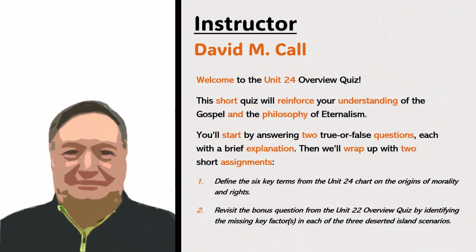Welcome to the Unit 24 Overview Quiz. This short quiz will reinforce your understanding of the Gospel and the philosophy of eternalism. You'll start by answering 2 true or false questions, each with a brief explanation. Then we'll wrap up with 2 short assignments. First, we'll define the 6 key terms from the Unit 24 chart on the origins of morality and rights. Then we'll revisit the bonus question from the Unit 22 Overview Quiz by identifying the missing key factors in each of the 3 deserted island scenarios.